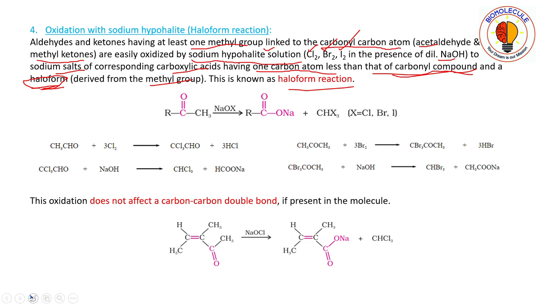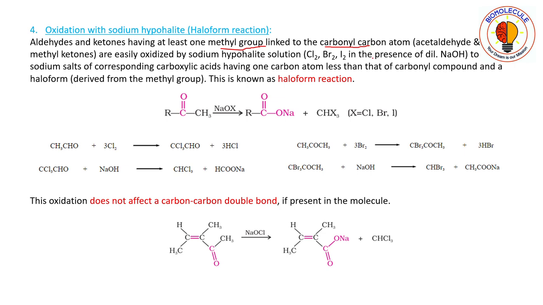Okay, so what are the changes occurring here? The compound must contain one methyl group linked to the carbonyl carbon.